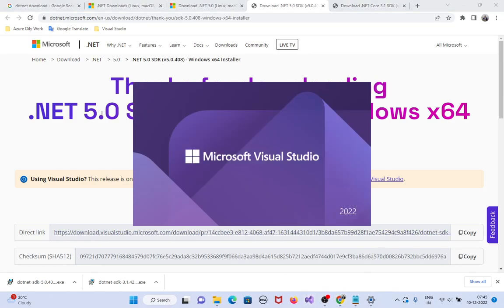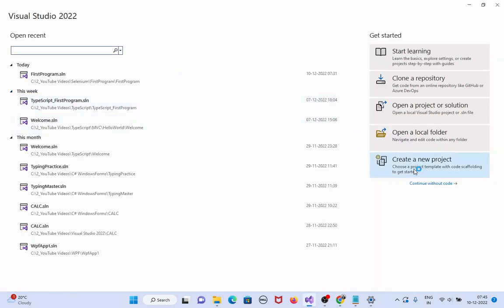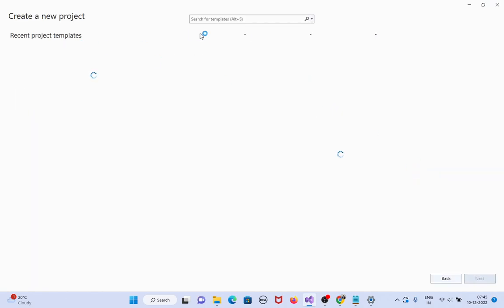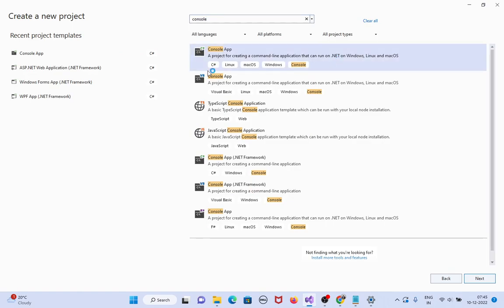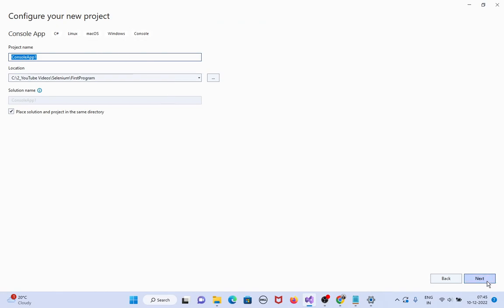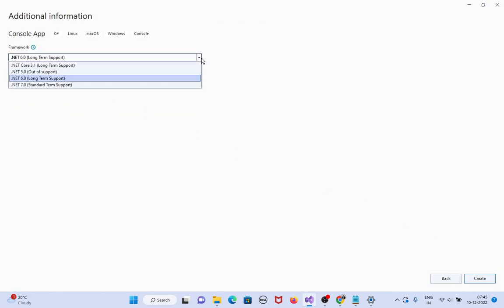Now open Visual Studio 2022, create new project, console application, supported language is C#, click on next, console application, click on drop down. See .NET 3.1, .NET 5, .NET 6, .NET 7. So this is the way of installing .NET Core or .NET Framework. Thank you.